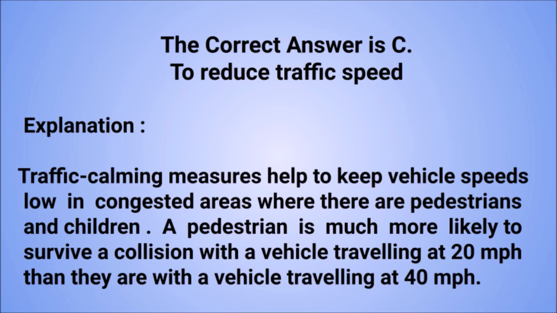Explanation: traffic calming measures help to keep vehicle speeds low in congested areas where there are pedestrians and children. A pedestrian is much more likely to survive a collision with a vehicle traveling at 20 miles per hour than they are with a vehicle traveling at 40 miles per hour.